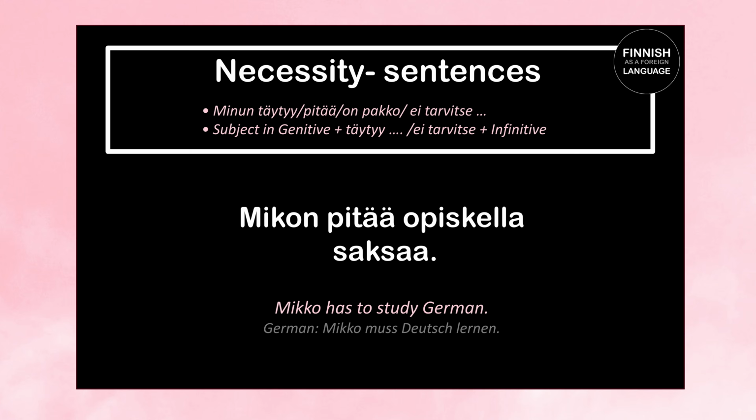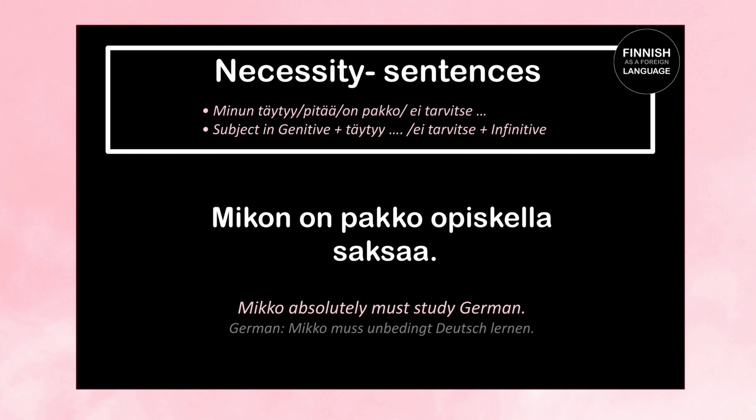One more example. Mikon pitää opiskella saksaa means Miko has to study German. So pitää here means also to have to. And here we have saksa, which means German. It's standing here in the partitive case because of the verb opiskella. Mikon pitää opiskella saksaa. Or when we want to express that he absolutely must study German, then we would say Mikon on pakko opiskella saksaa. Miko absolutely must study German.